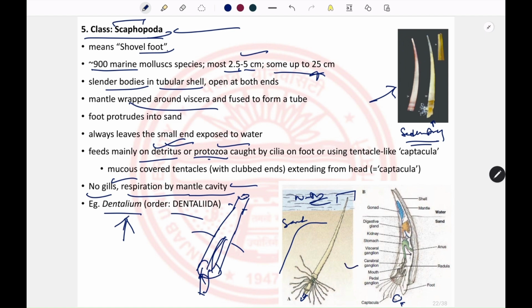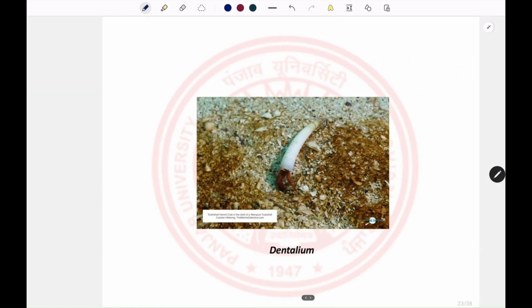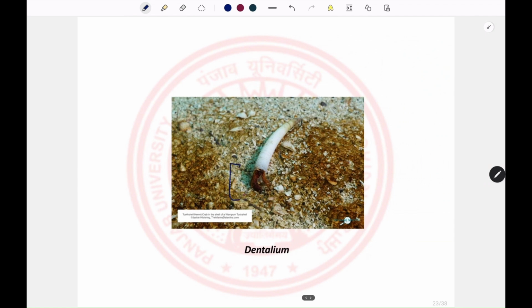So this is the Dentalium. This is another photo of Dentalium. So this is the foot, this is the shell.